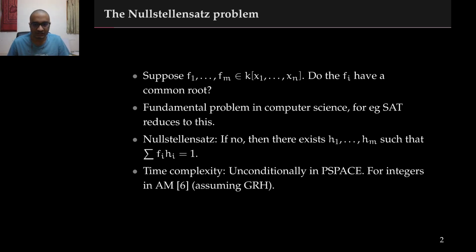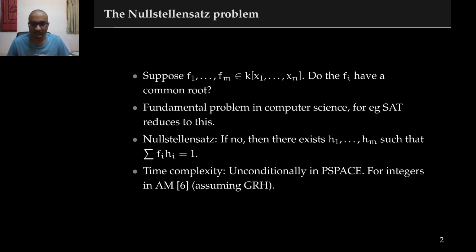The first is the Nullstellensatz problem. Suppose we have polynomials f1 through fm, each in n variables. We want to check if the polynomials fi have a common root. Here we assume that the underlying field k is algebraically closed. This is a fairly fundamental problem since many other problems reduce to this.